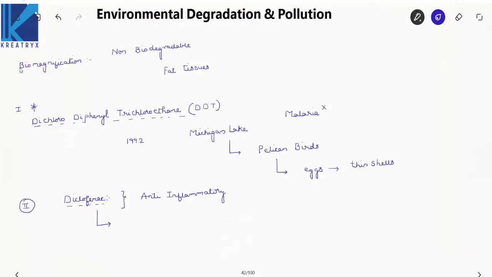This is the correct point, right? So I'll summarize: these diclofenac animals are eaten by vultures, and due to this, kidney failure happens in vultures.